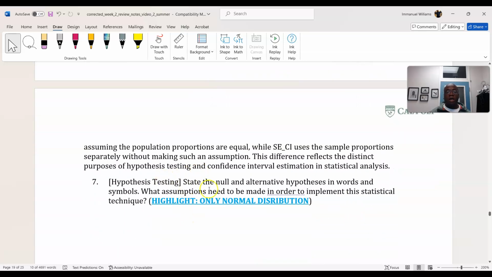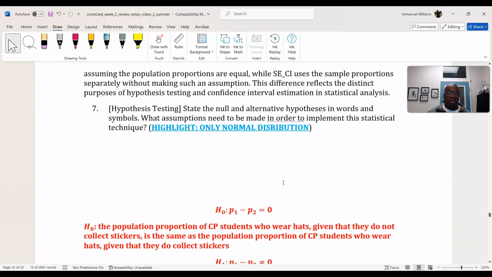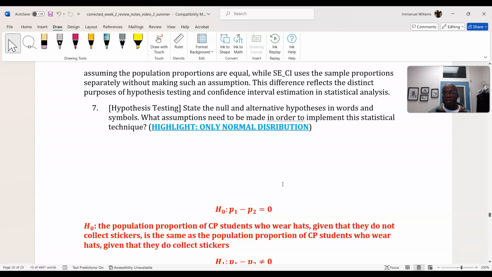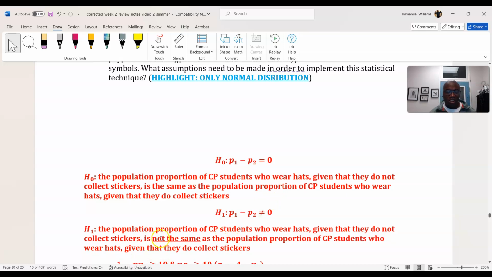All right, so for hypothesis testing, in words, the null is that the population proportions are the same. The alternative is that the population proportions are different. However, utilizing symbols, it will look something like this. This is the null, where 1 is equal to one group and 2 is equal to the other. And then in words, the population proportion, I'll let you read that on your own. The alternative hypothesis is that the difference between the population proportions is not equal to 0. Again, the words are the same. The only thing that's different here is the not between the null and alternative.